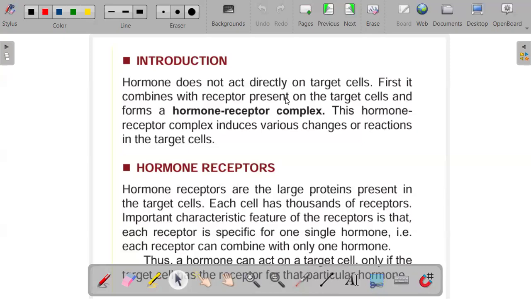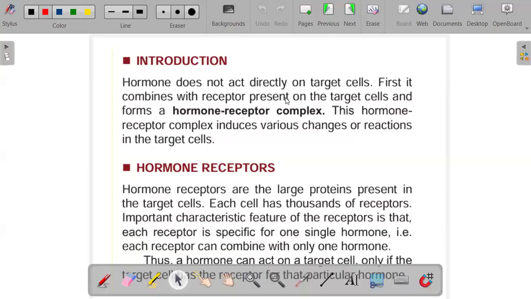These hormone receptors are large proteins that are present on each target cell. Each cell has thousands of these receptors. An important characteristic feature of the receptors is that each receptor is specific for one single hormone.